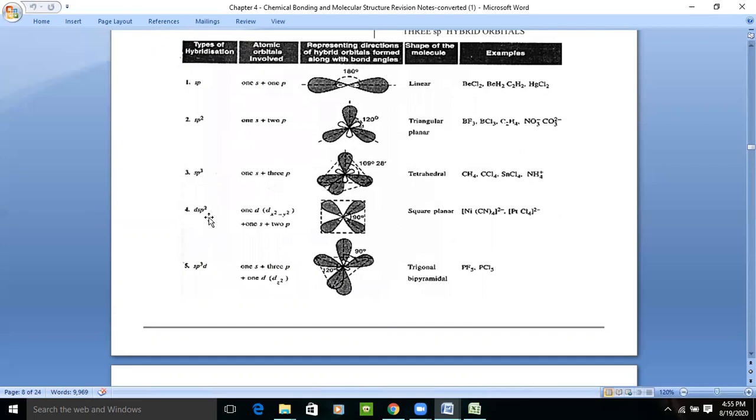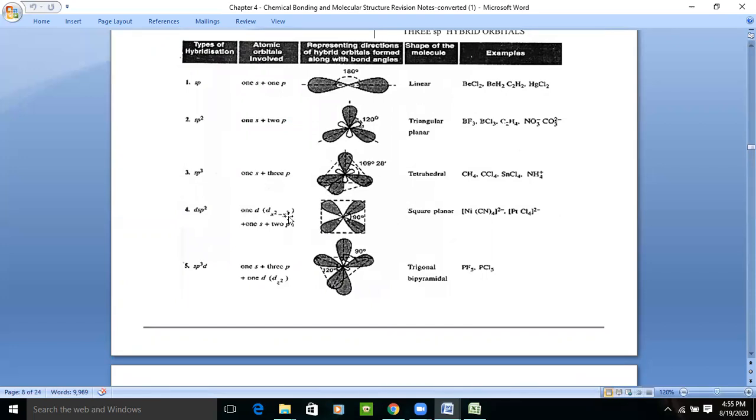Next is dsp2. In this, 1d, 1s and 2p orbitals are taking part in bond formation, meaning the atomic orbitals are intermixing, and the shape will be square planar. The one condition is that the d orbital is dx square minus y square. I think when we were learning about the shapes of the orbitals, we came to know about that.